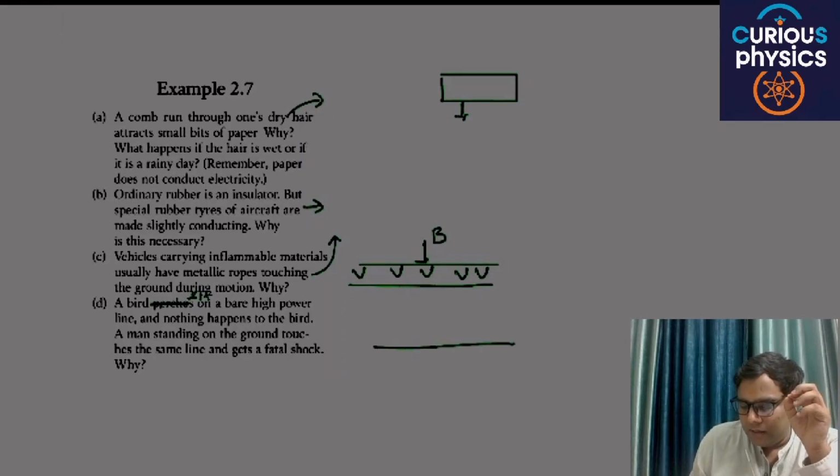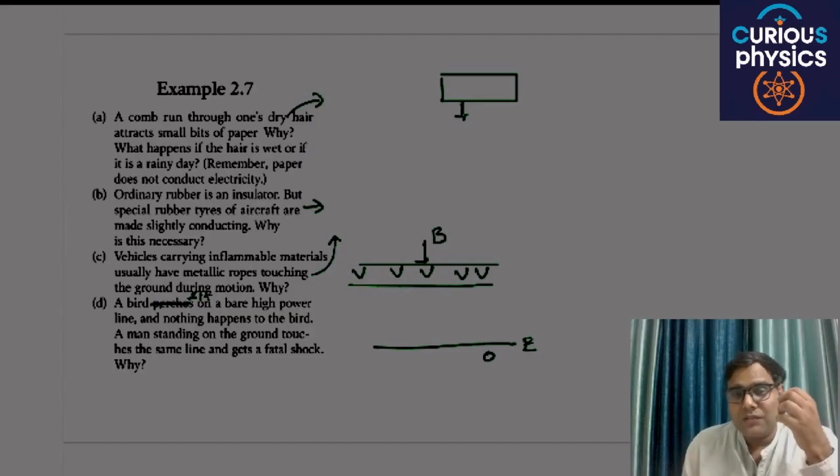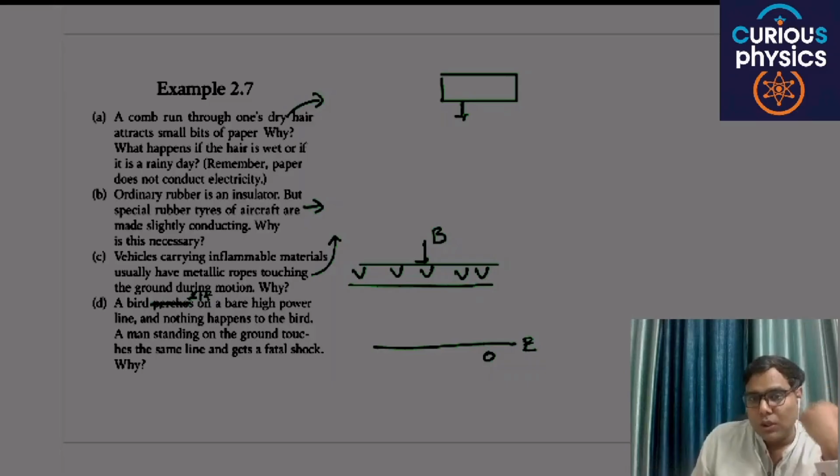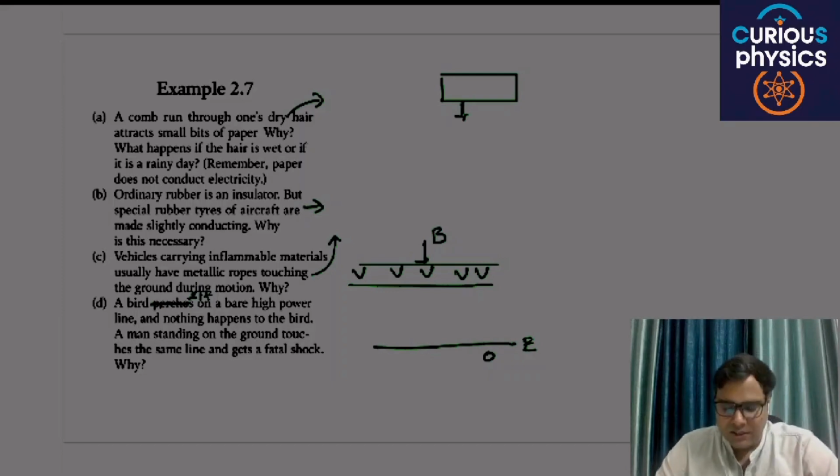But when a man touches that wire, he is on the surface of the earth, and the earth is not at the same potential. In most cases the potential of the earth is 0, so the potential difference will be V minus 0, that is V. That's why there will be a flow of charge through that person, and he can get a shock. Are you able to understand my point? These are all the four examples related to the theory portion we discussed earlier.